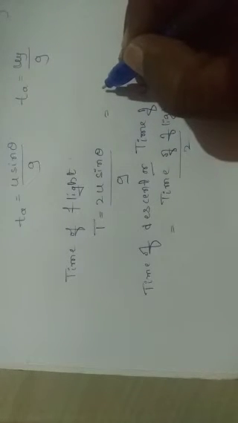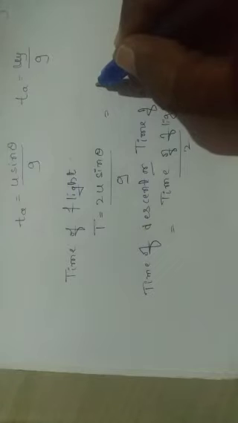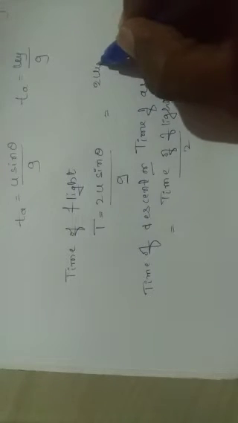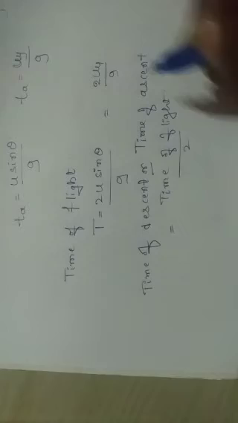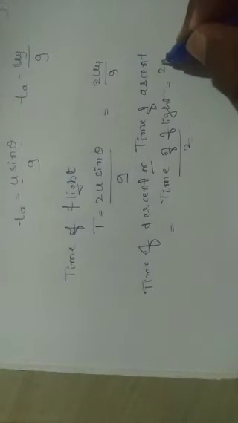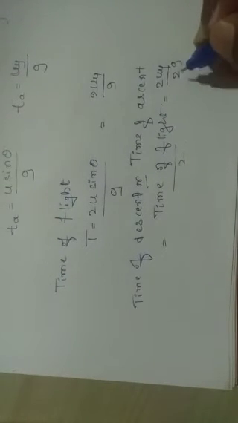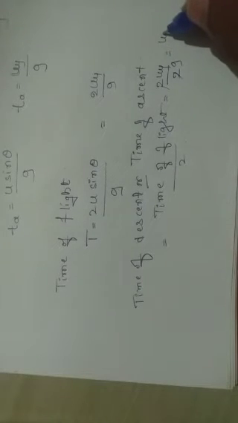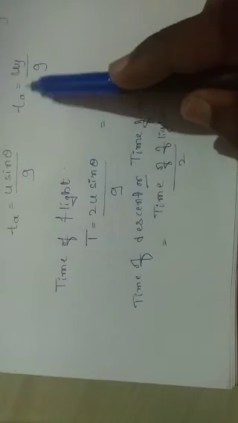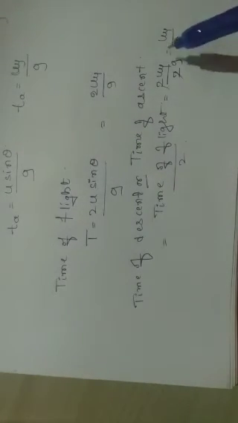Here 2u sine theta divided by g, where u sine theta means the velocity along the y-axis, so we get 2u_y divided by 2g. The 2 gets cancelled, so finally we get u_y divided by g. So u_y divided by g is the time of ascent, and the time of descent is also the same.